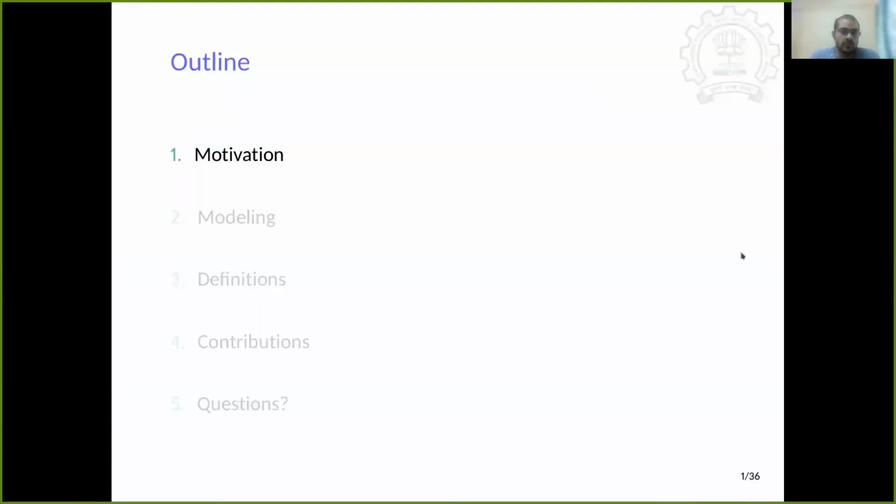Before going into details, let's discuss the outline of the talk. We start with the motivation, then we talk about how we are modeling it, then some basic definitions, and finally the contribution of this work.